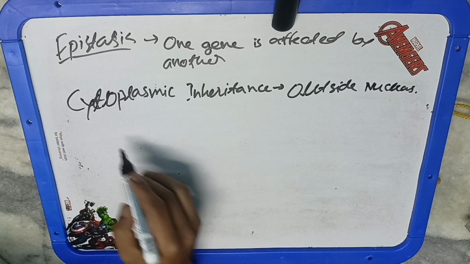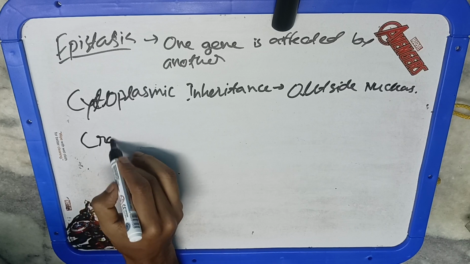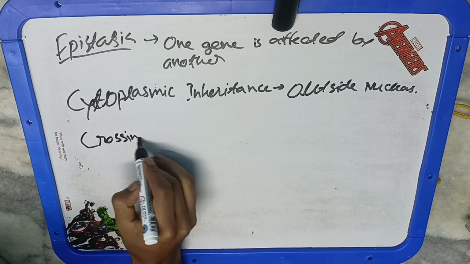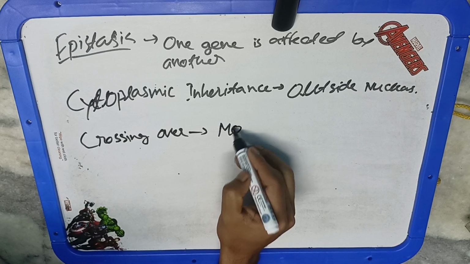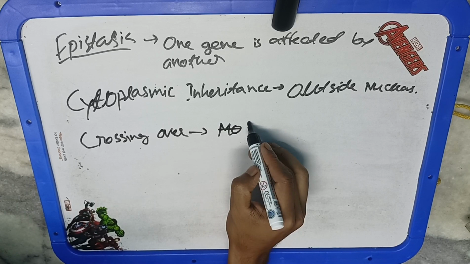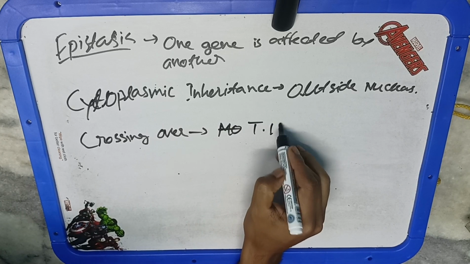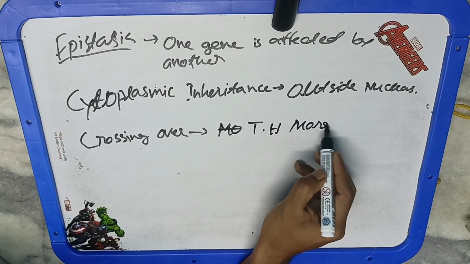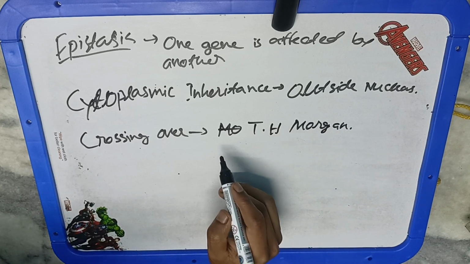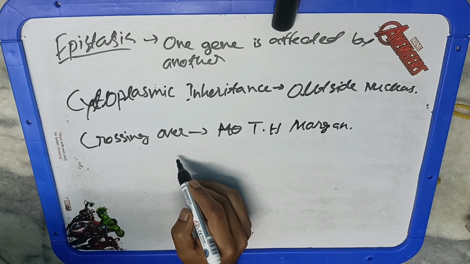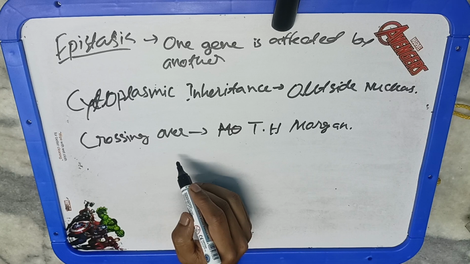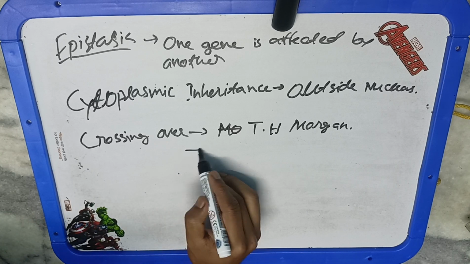In 1910, T.H. Morgan studied crossing over and recombination in Drosophila and coined the term crossing over. And you all know that crossing over is a very important feature of meiosis. Crossing over is the exchange of genetic material between the non-sister chromatids of the homologous chromosomes during meiosis, which results in new allelic combinations in the daughter cell. That's why variations occur at the genetic level, and this is the very basic reason of variation during the transmission of characters.